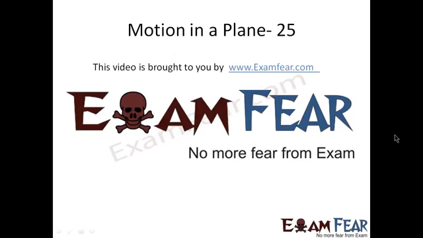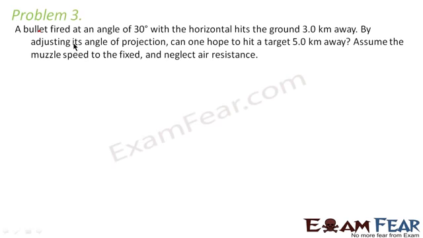Please make sure that you have watched all the videos from part 1 to part 24 before going ahead with part 25. Let us look at problem 3. It says, a bullet fired at an angle of 30 degrees with the horizontal hits the ground 3 kilometers away.